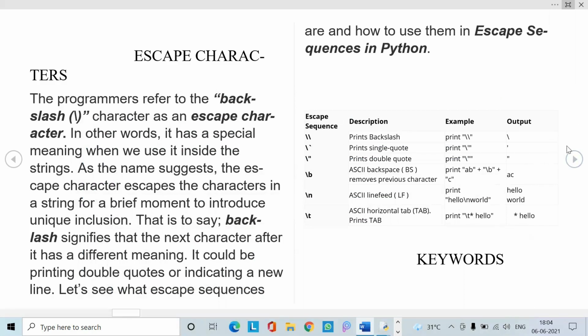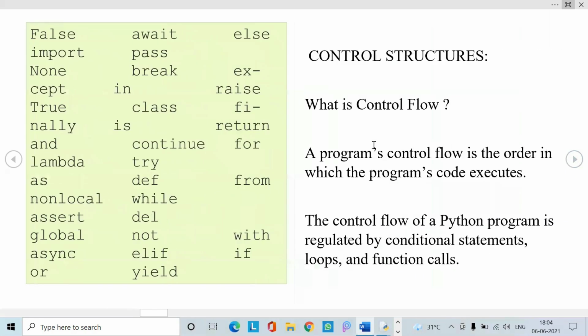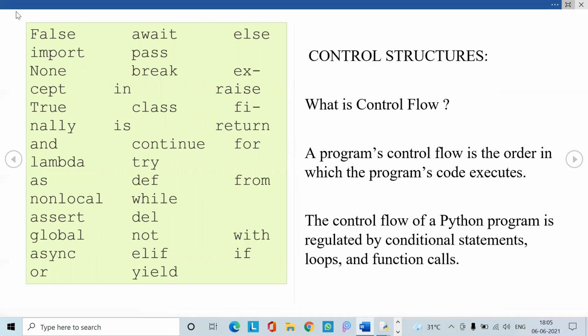Let us see some keywords that we are going to use in control structures, and print is also one that is built in or predefined. These are some keywords that we use in control structures like if, else, elif. Keywords are not to be used as variable names in Python.